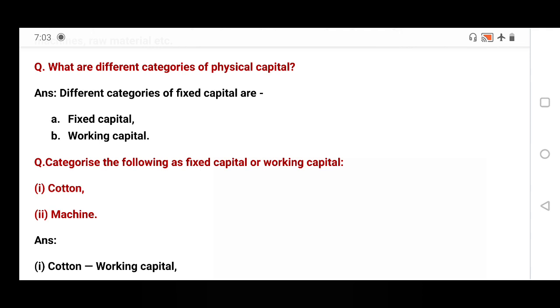It is a long-term asset, not a liquid asset. That is called fixed capital. And working capital means it can be consumed or destroyed at the time of production of a good or service. It can be used only one time, not multiple times, it is short term, and it is a liquid asset.